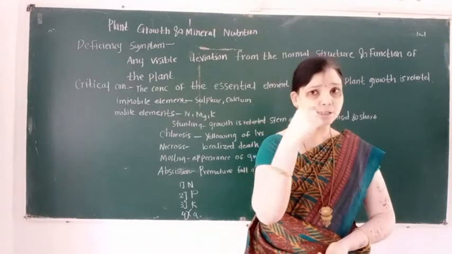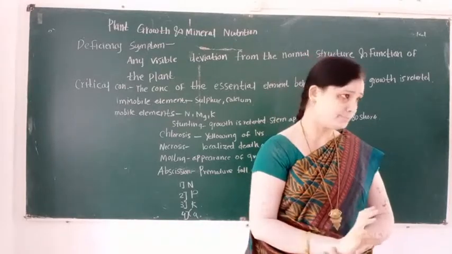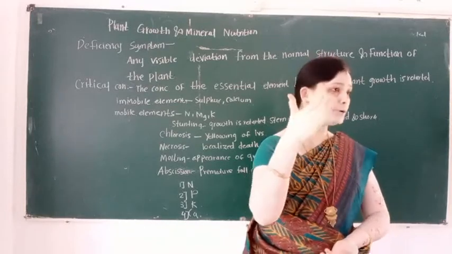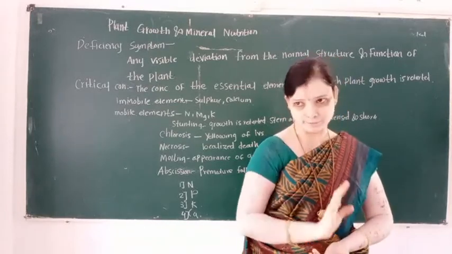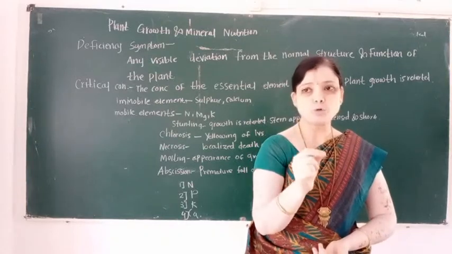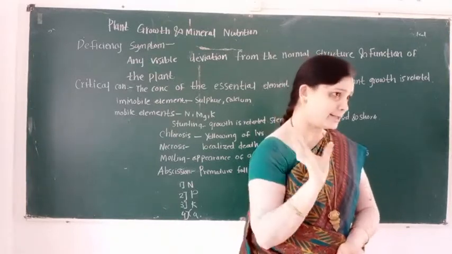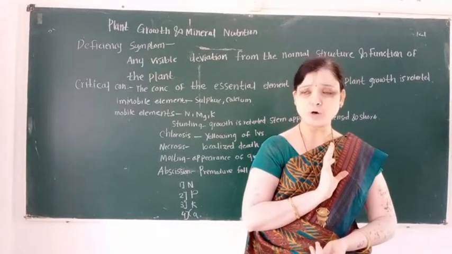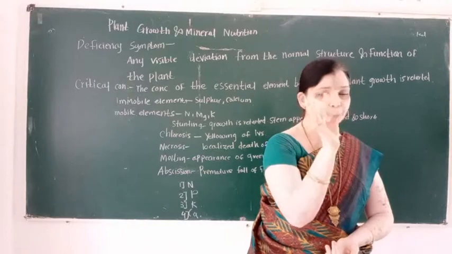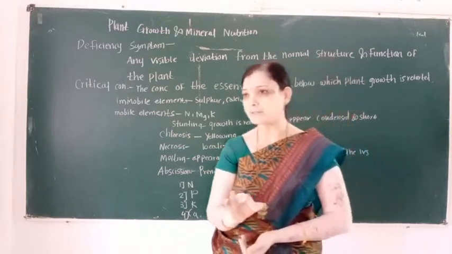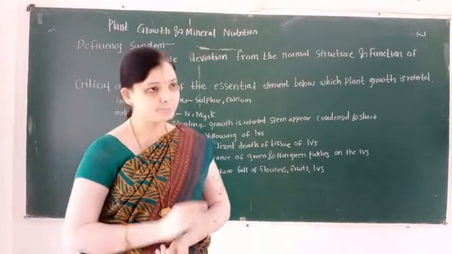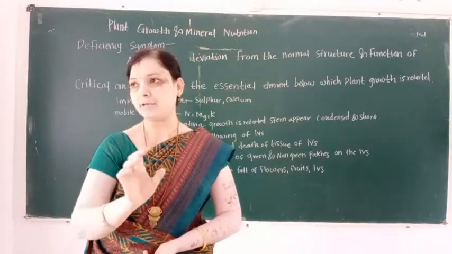That is, the stem is condensed and short, that is, the height of the stem is shorter. So in stunting, growth is retarded, that is, it is not fully completed, and the stem becomes condensed and shorter.